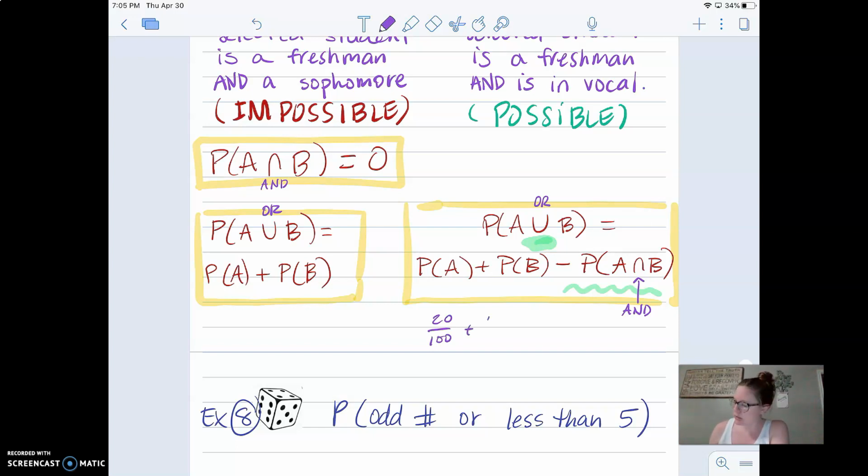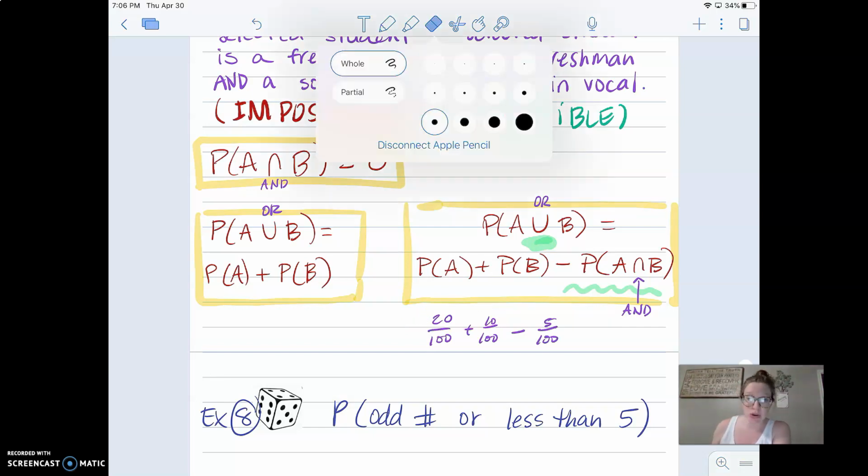So let's say there's 10 kids in vocal out of the 100. But out of these two numbers, the 20 and the 10, there are 5 freshmen that are in vocal. Well, I already counted those 5 in this freshman count, and I counted the same 5 in the vocal count. So I need to subtract away one of those. So subtract this 5 out of 100. Okay? If that made no sense to you, never fear.